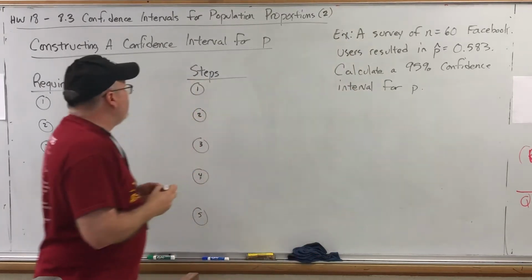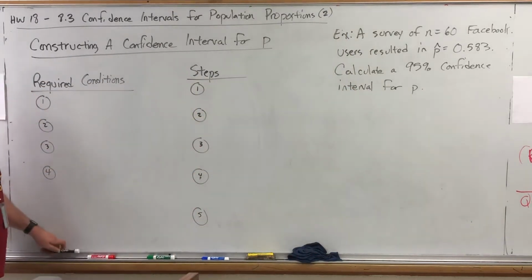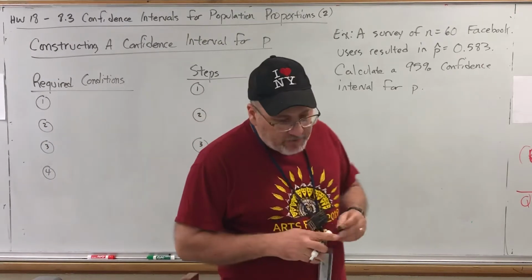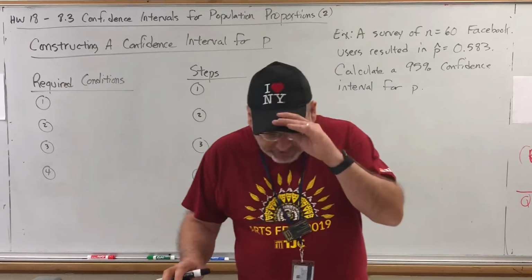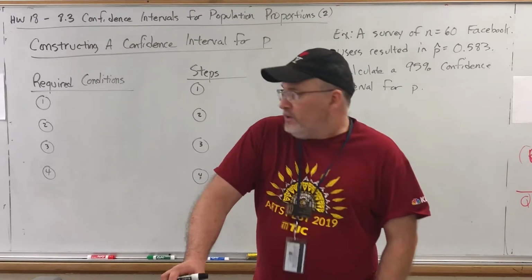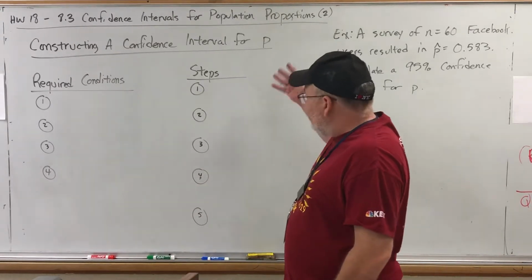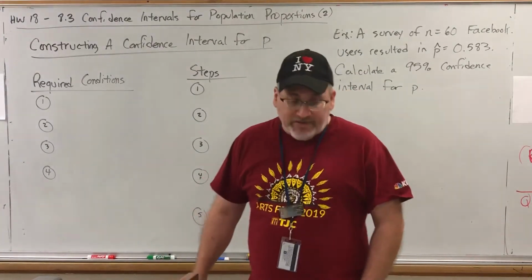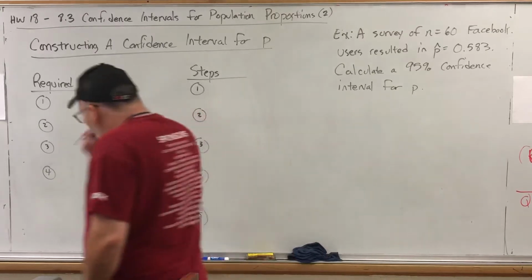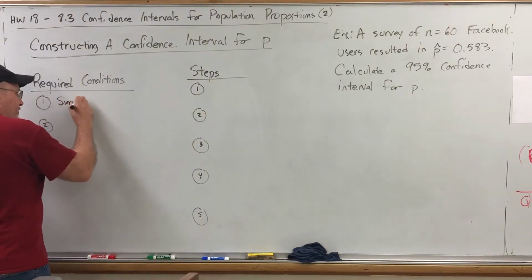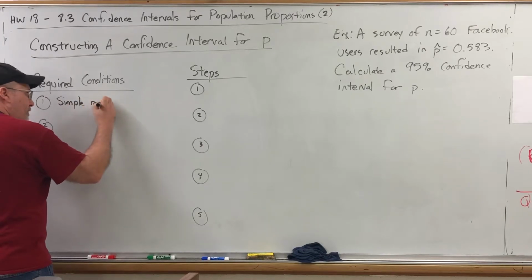All right, before we get into the steps for constructing a confidence interval for P, there are some conditions that have to be met in order for this procedure to be valid. If any of them aren't met, then it would require techniques that are beyond the scope of this course. So anytime you're asked to construct a confidence interval, these conditions will be met. You may be asked to verify that some of them are met. 4 conditions. Number 1, this one's fairly standard, simple random sample.